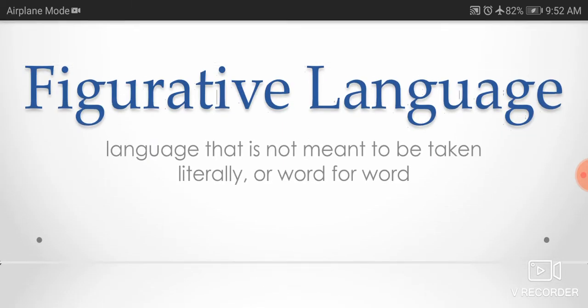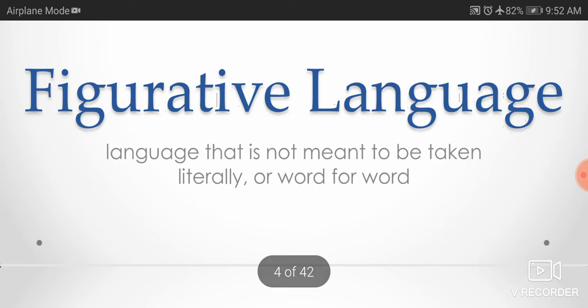This is about figurative language. Figurative language is language that is not meant to be taken literally or word for word. If someone says something, don't try to go word for word, don't try to go literally. It means it is figurative language. Figurative language doesn't help you take the meaning literally. Here, the words have a different sense.